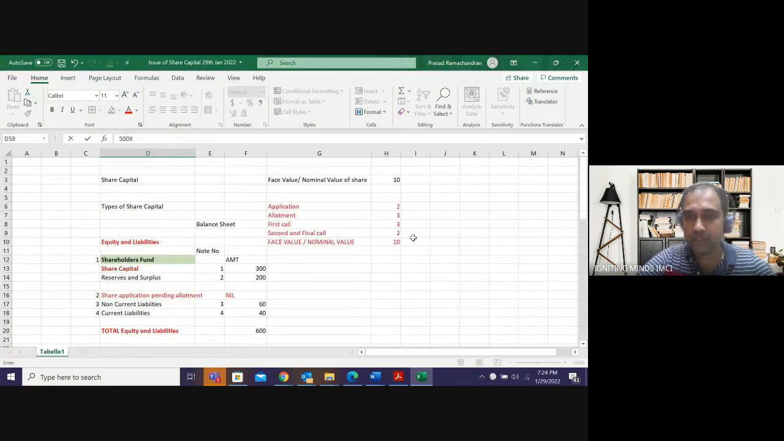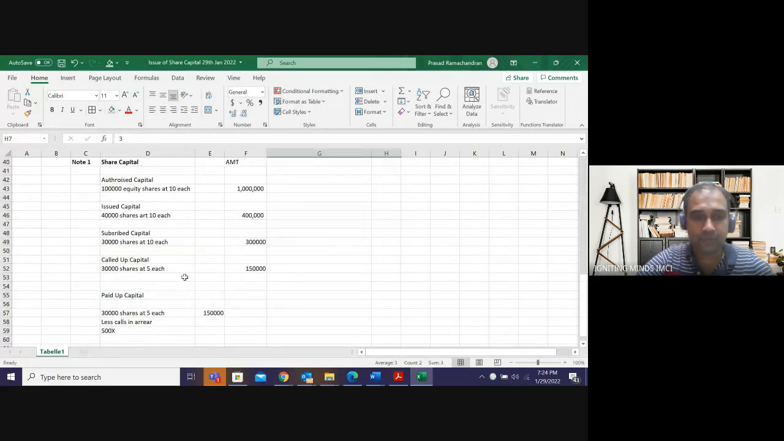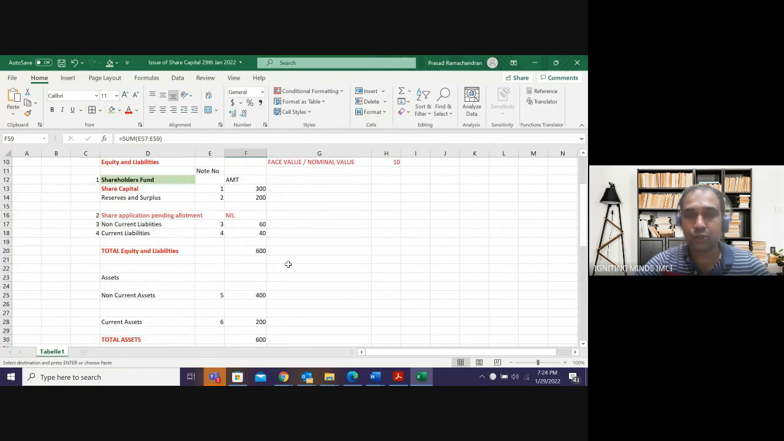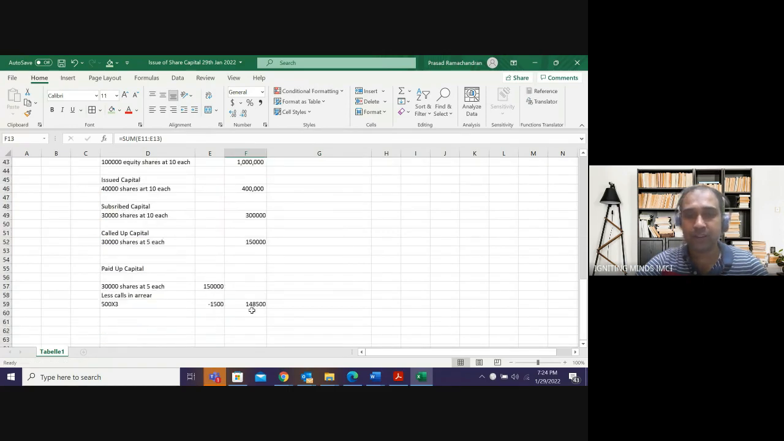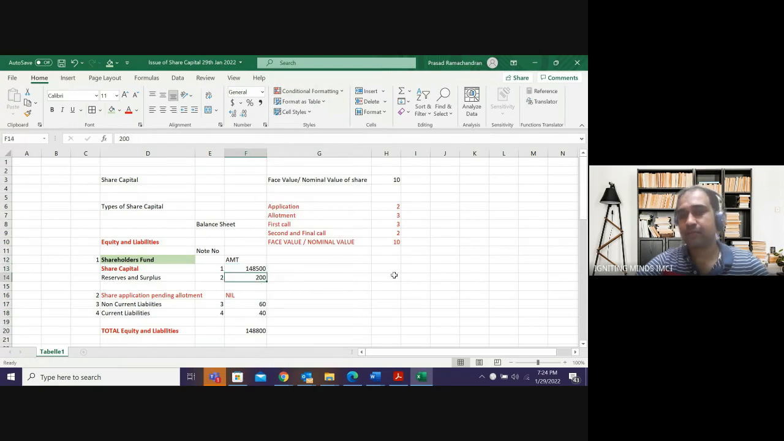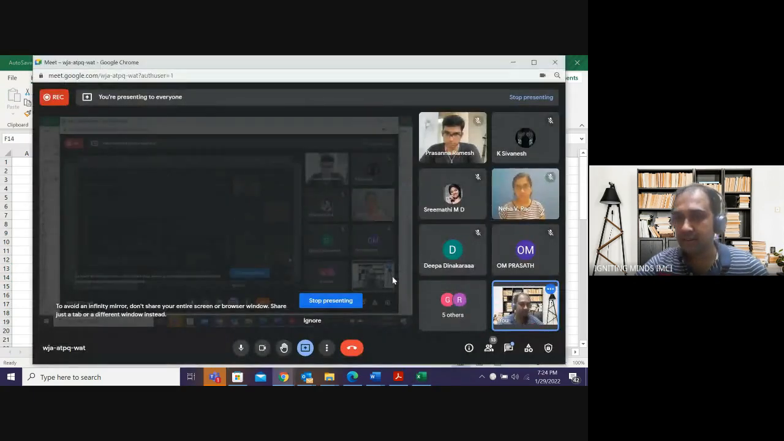500 shareholders could not pay me 3 rupees. 500 into 3. 1,500 rupees I could not get. This is my calls in arrears. So how much did I get? I got only 1,48,500. This is the amount that will go in my balance sheet. Note number 1 will be 1,48,500. Clear? That is the amount that will go in note number 1.